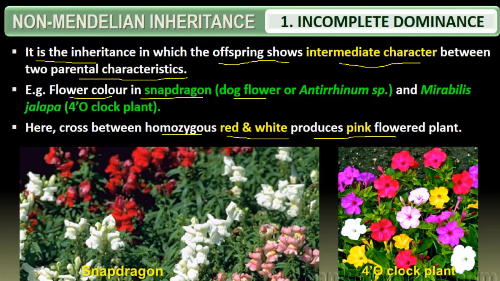In this picture you can see a snapdragon and this is a four o'clock plant. It is a process where the dominant gene is incompletely dominant over the recessive gene and produces a phenotype which is intermediate to the parental types. That is what we call incomplete dominance, or another name, partial dominance.